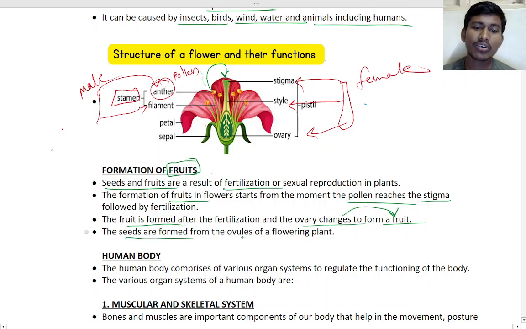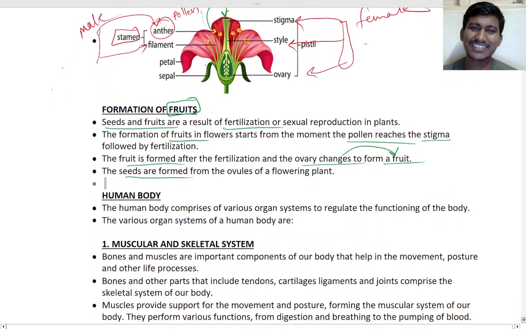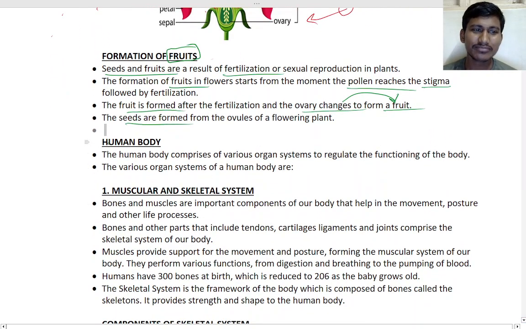The seeds are formed from the ovules of the flowering plant. That you remember. Just remember these parts. Don't remember in much detail. Just you know it. Sir, can you repeat? I am recording this. You can watch it on YouTube.